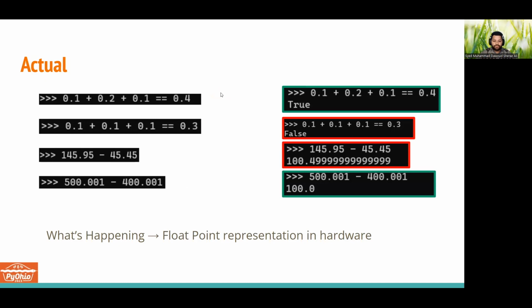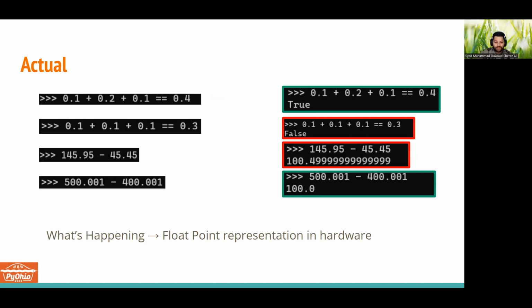If we run these, only the first and the last one will give us the expected result. So 0.1 plus 0.2 plus 0.1 equals 0.4, that's true. But this one is false: 0.1 plus 0.1 plus 0.1 equal to 0.3 is false, strangely enough. And for this subtraction, we were expecting 100.0, and here it's 100.0. But for this one, we were expecting 100.5, but it's 100.49, with a long repeating value after the decimal.